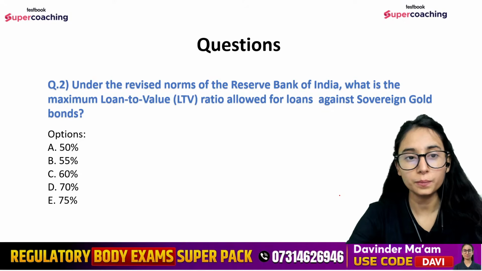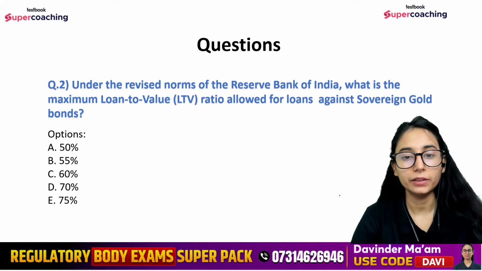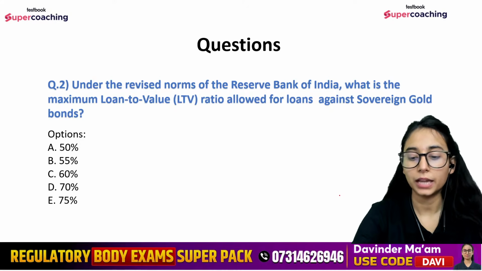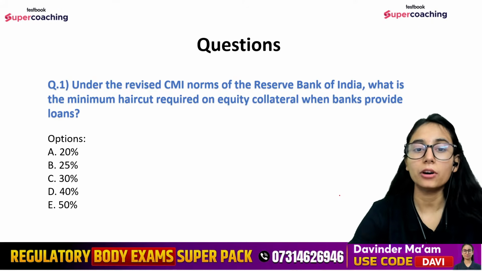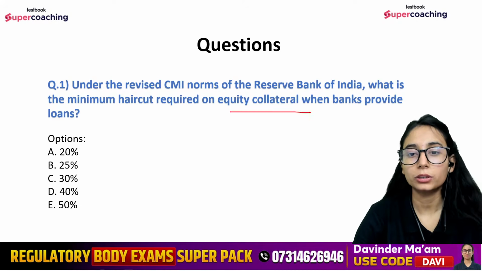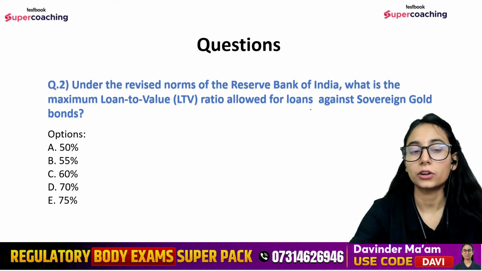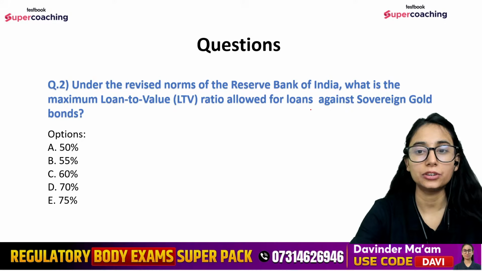This is question 2, which is asking the LTV ratio for the SGBs. And the first question was for the minimum haircut required for equity collateral. Very important question, right? And this is for the SGBs. What is the LTV for the SGBs?